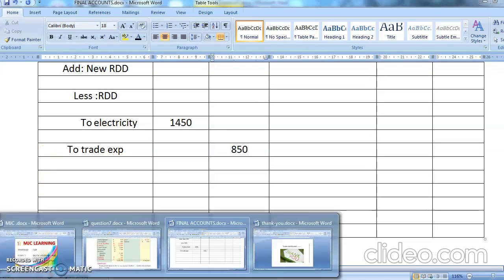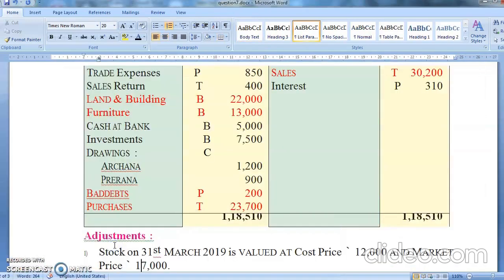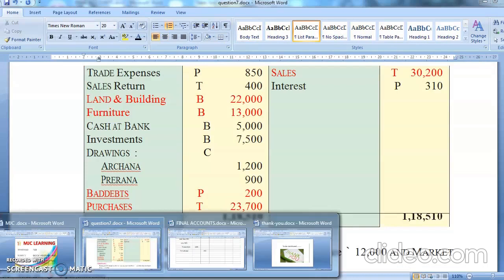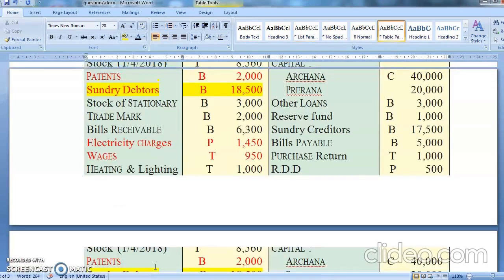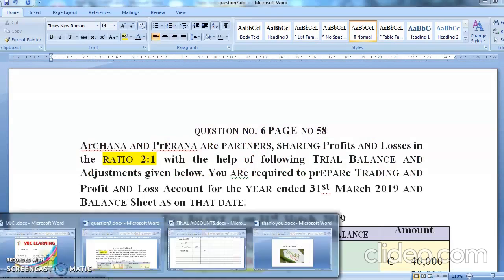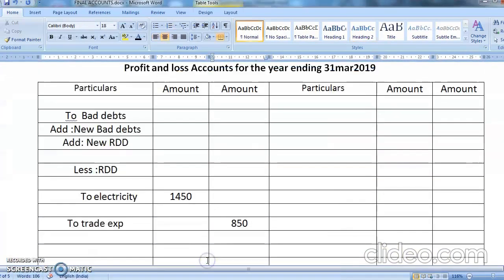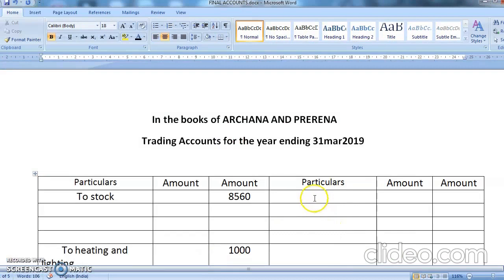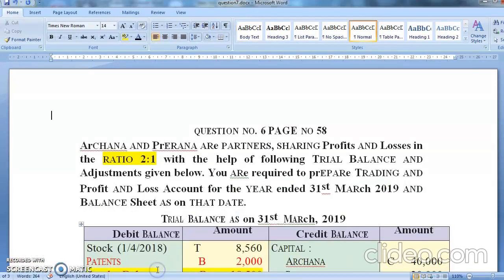Okay, and then you have sales return, which will come in trading account, that is 400. Sorry, it has to go here. So you're going to write here by sales less returns. It is how much? 400. Okay. So sales return is 400.